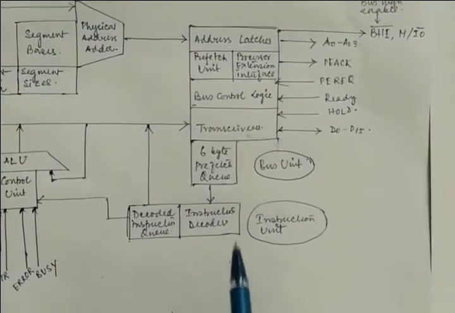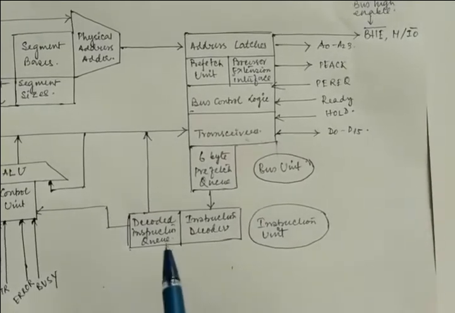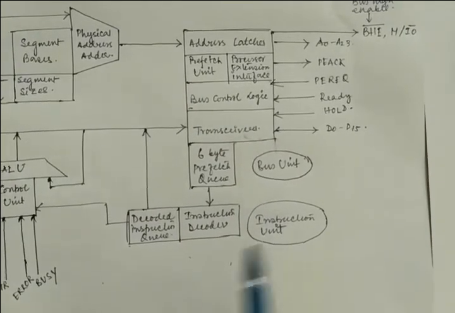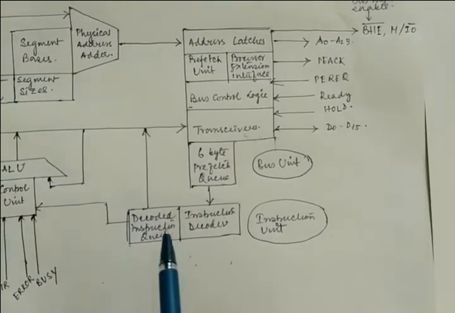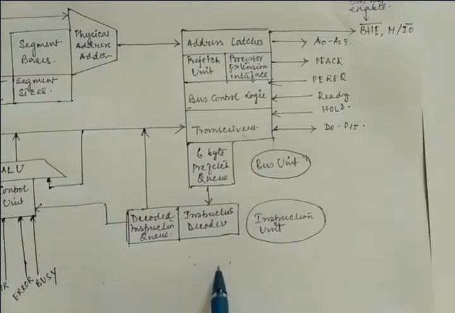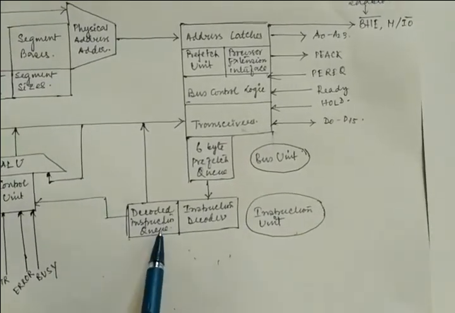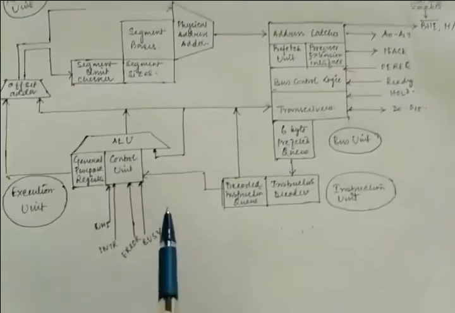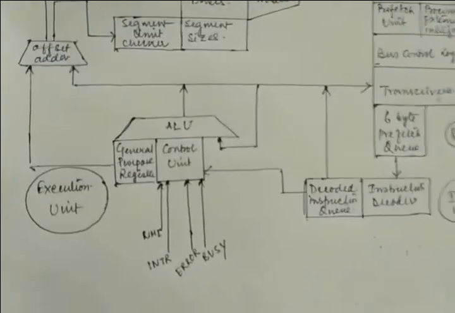The instruction unit is nothing but where the instructions are stored. The instructions are stored in a queue. This was also in your 8086, and it is decoded by the decoder, and after that it is given to the execution unit. This is a simple part. Instruction unit means store the instruction, decode it by the decoder, and give it to your execution unit. So this is the last part of the execution section.